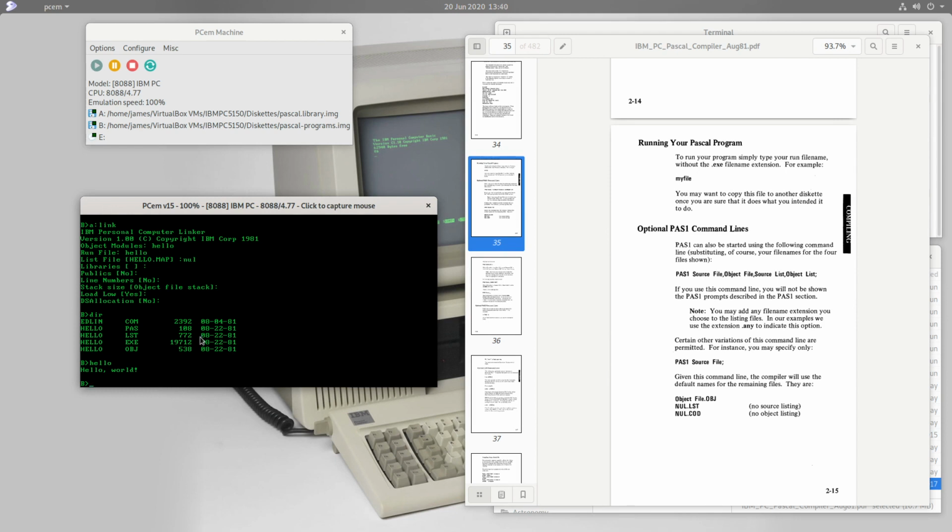Now, when we run the first pass compiler on our Pascal source code, you may remember we had this warning, which turns out didn't really affect our code. But it's not really great, and maybe it's a good idea to find out a little bit more about what's going on there. And so, fortunately, we produced a listing file, which is this hello LST file, and that was produced by the first pass compiler. So we can have a look at that warning in more detail.